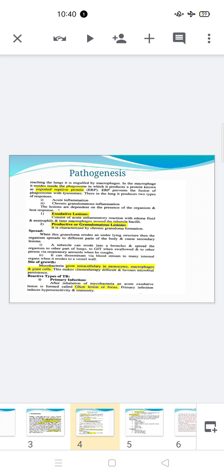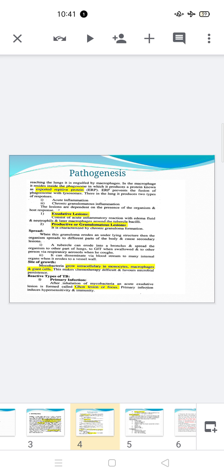The bacteria spread through the lymphatics and blood to set up other foci at distant sites. This period of the facultative microorganism is called intracellular survival or growth, and the lesion is called an exudative lesion. As we discussed, it consists of an acute inflammatory reaction with edematous fluid, neutrophils, and later macrophages surrounding the tubercle bacilli.